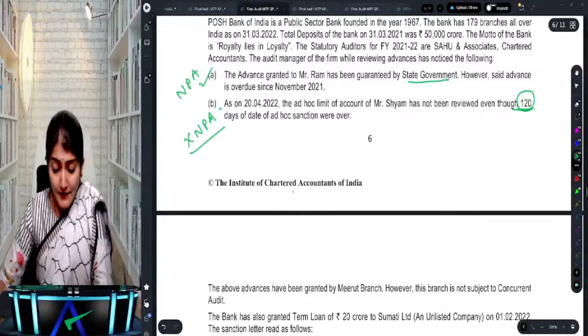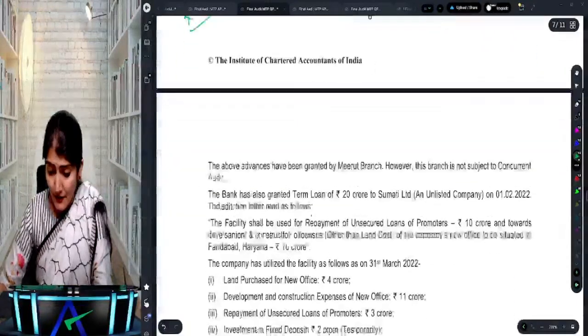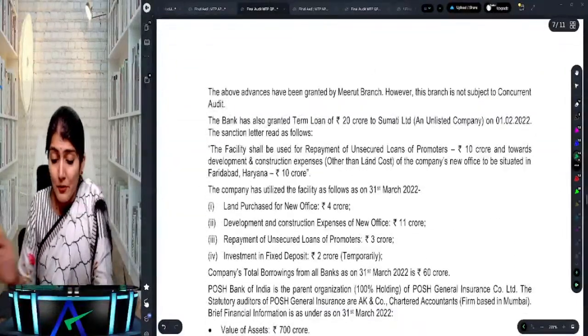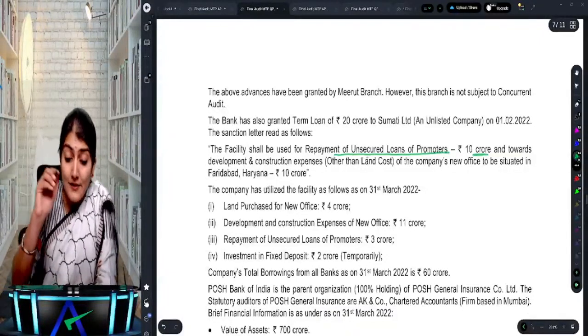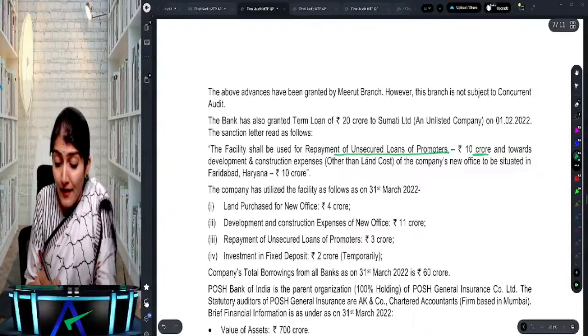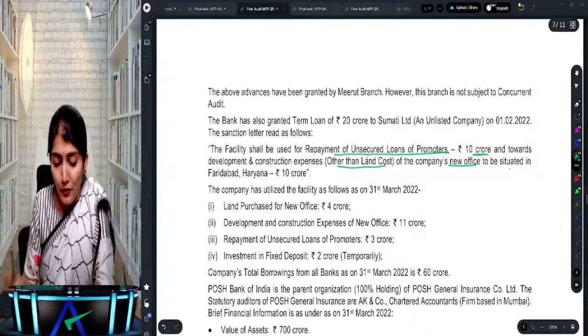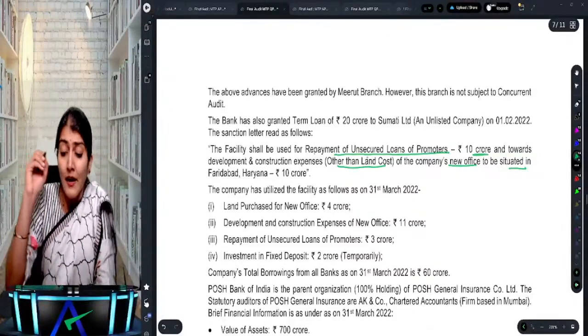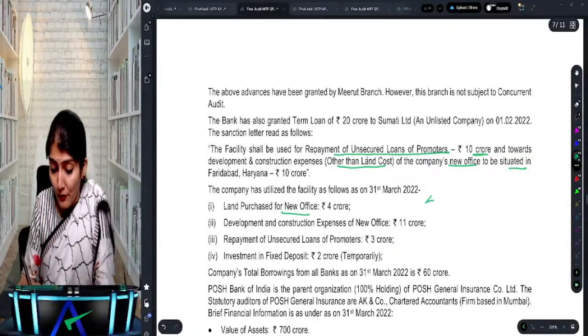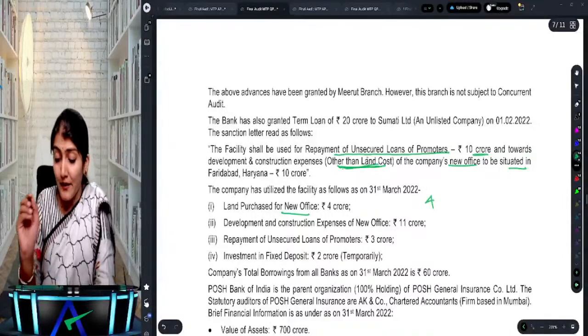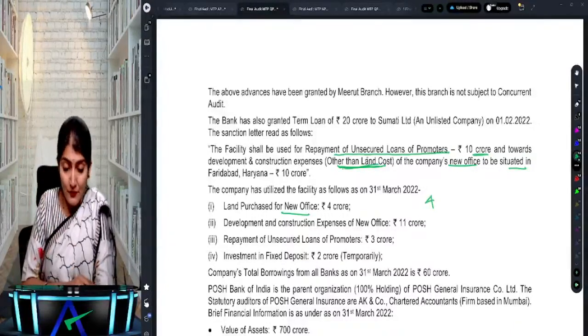Okay, right. Then a term loan has been granted of 20 crore. The facility will be used for repayment of the promoter's unsecured loan of 10 crore, and towards development and construction expense, other than land cost, of the company's new office to be situated in Faridabad, 10 crore. So land purchased for the new office, 4 crore. No, what did they say? Other than land cost. So it has not been used for the purpose for which it is raised.